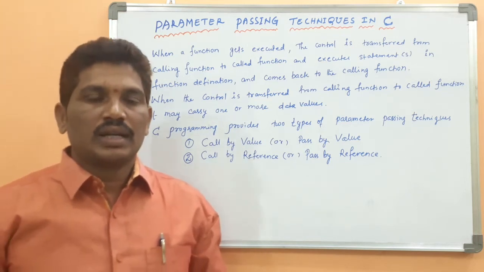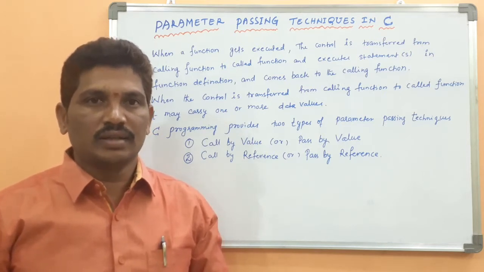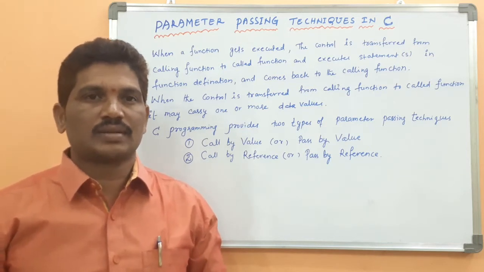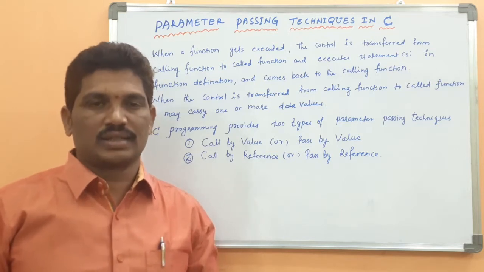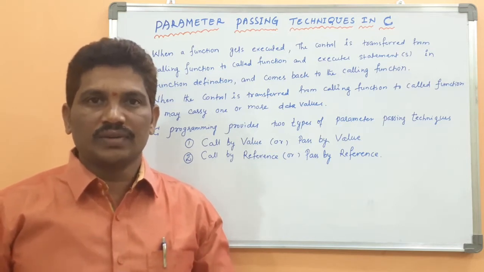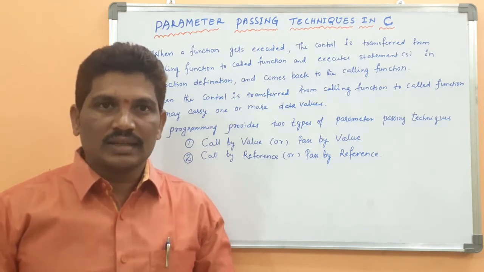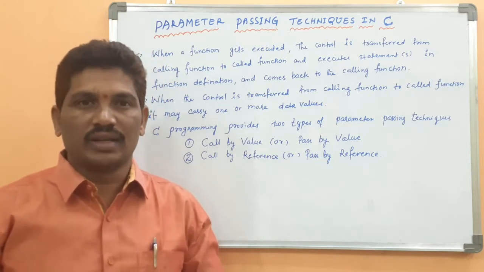Okay. In the last video, we had a discussion on types of user defined functions. How many ways to define or declare the functions in C programming. The first is a function without any parameters and without any return value.